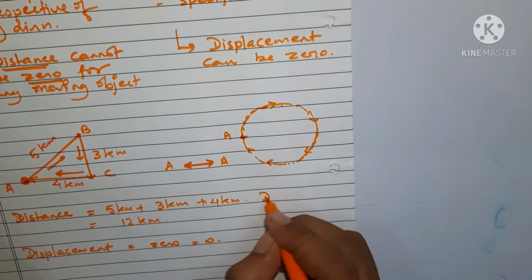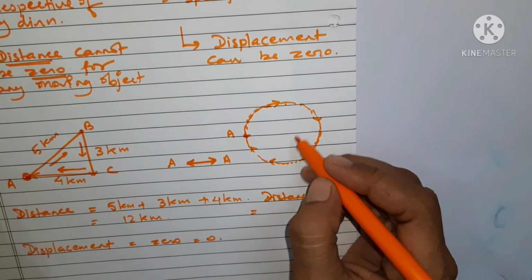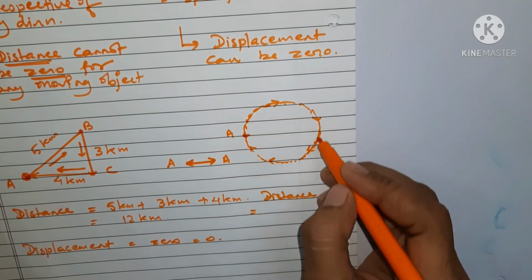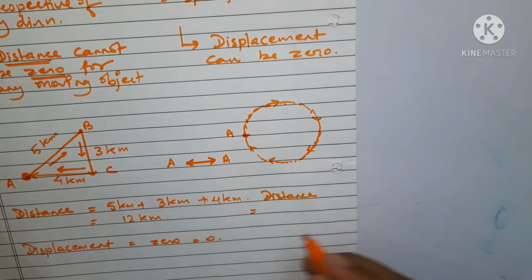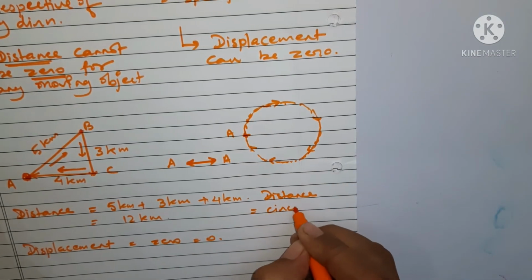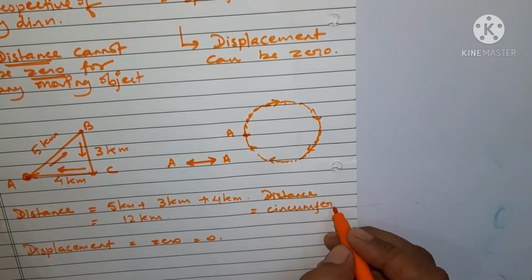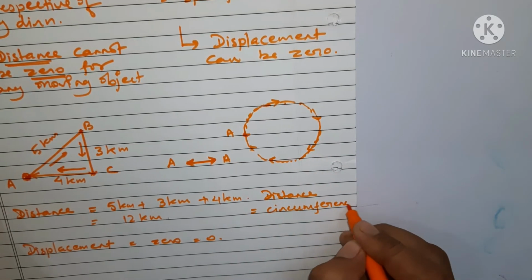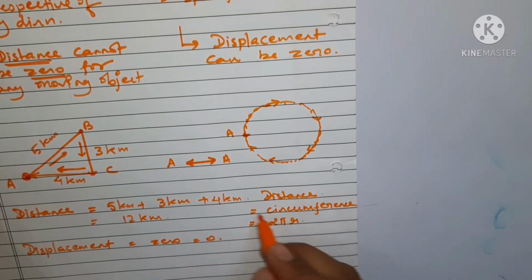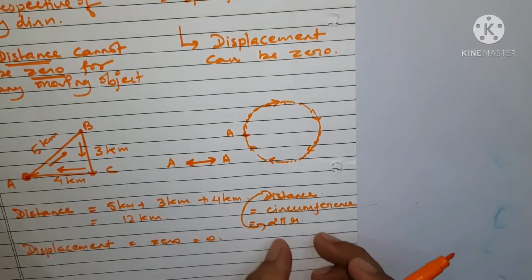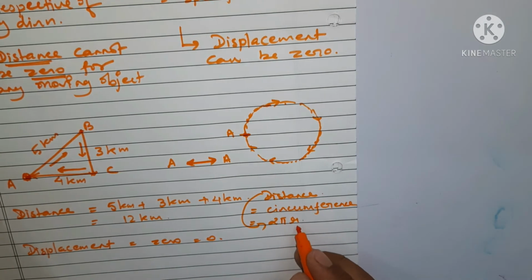Let us find out. The distance covered by the cyclist is the length of the total circular path. And what is the length of the total circular path? It is the circumference, right? As we know, the length of the boundary of the circle is known as the circumference, and it is equal to 2 pi r. So the distance covered by the cyclist is 2 pi r.